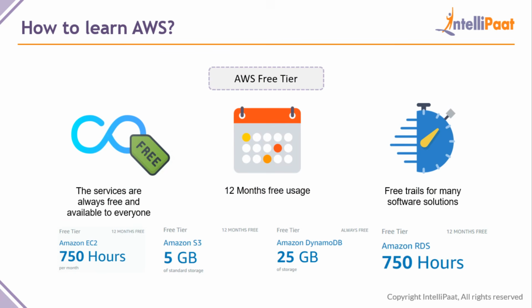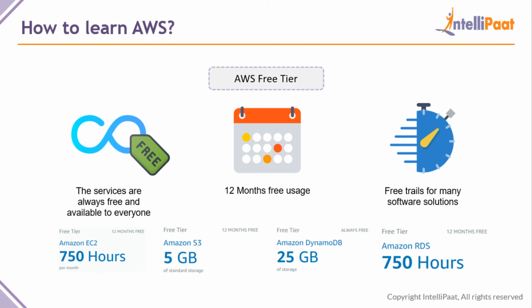And then AWS free tier. AWS provides a free tier option which lets you use AWS for free for 12 months, and you also get free trials for some software solutions. Some services are free and available to everyone. If you create an account, those are free and they provide it to you immediately.